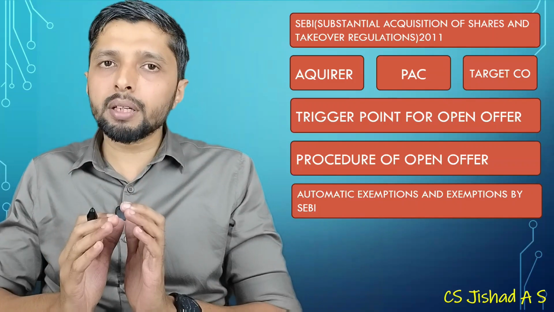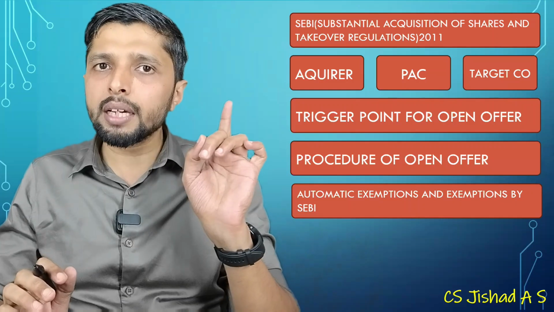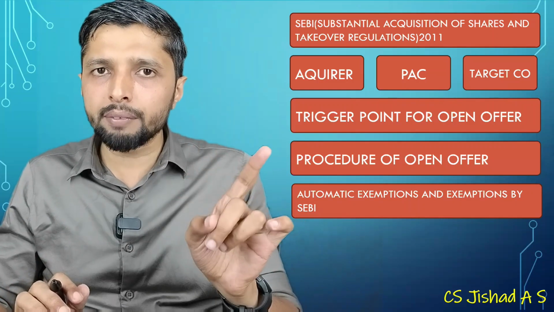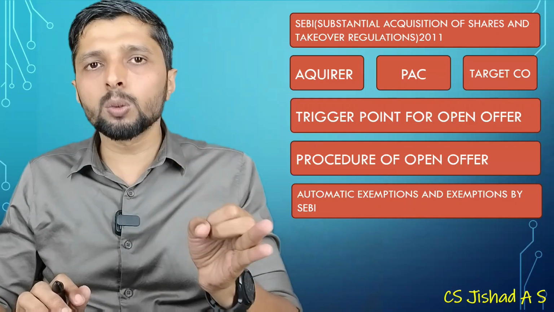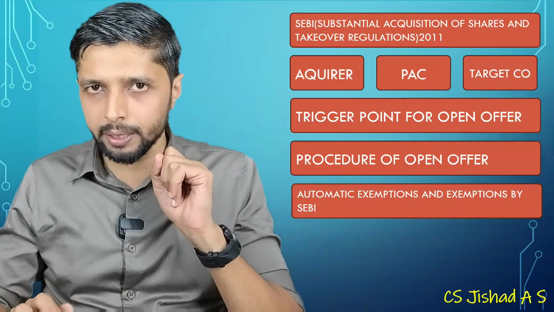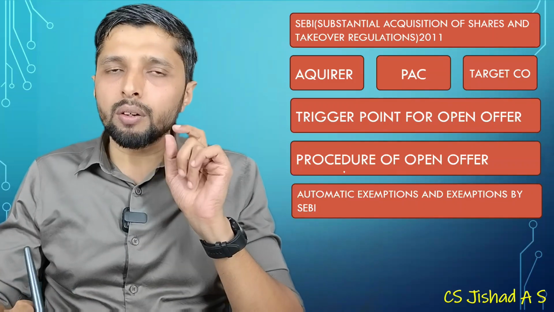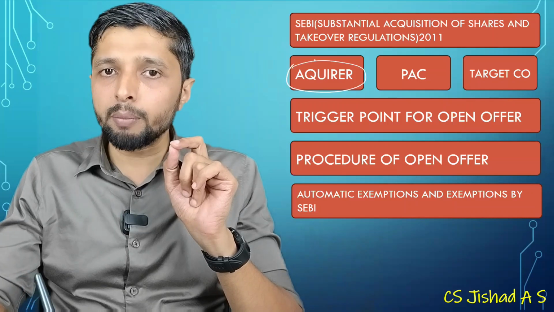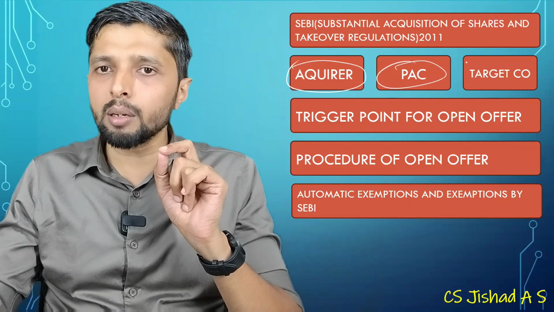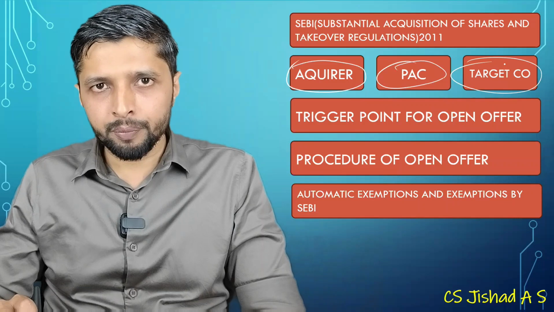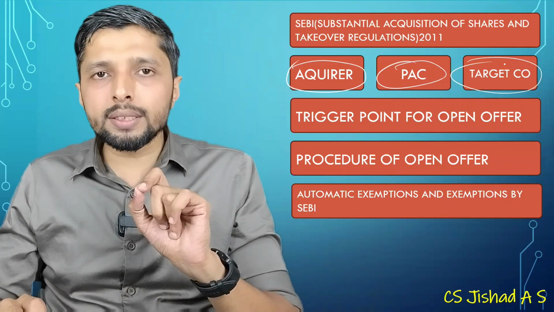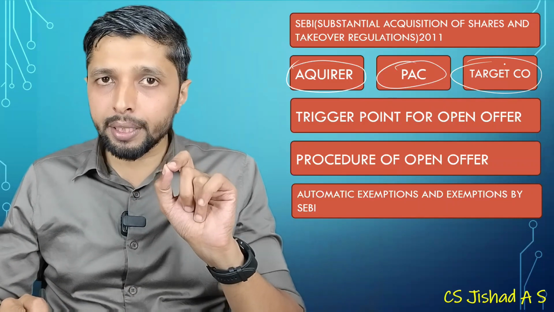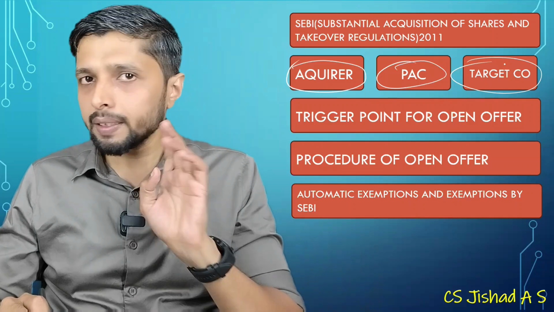If the target company is not listed, you have to comply with Sections 235 and 236 of the Companies Act 2013. So whether the takeover code is applicable or not depends upon the status of the target company.